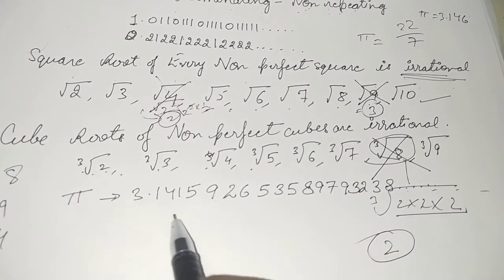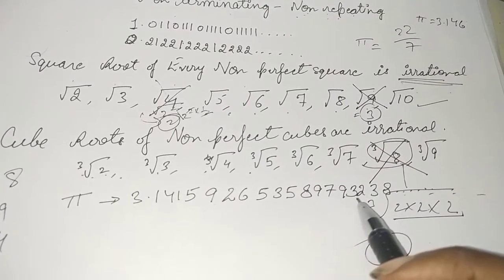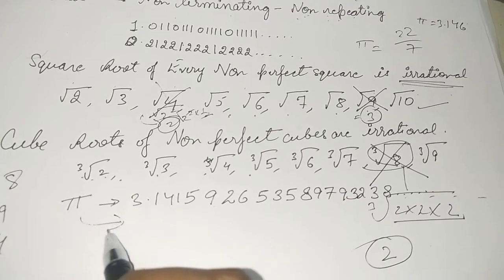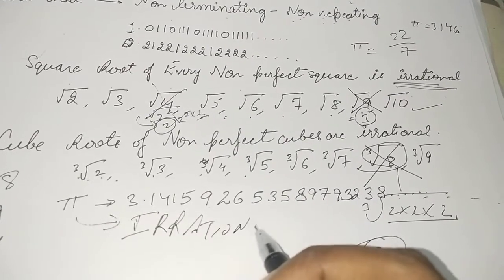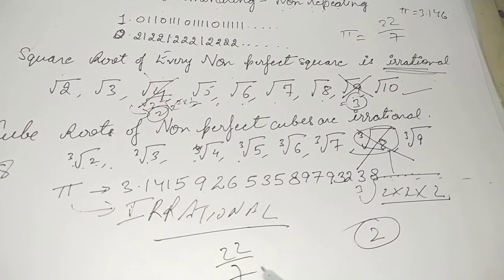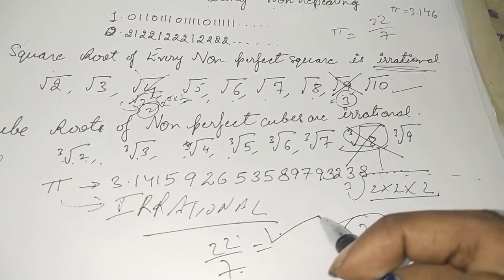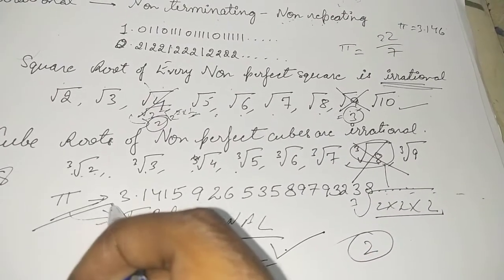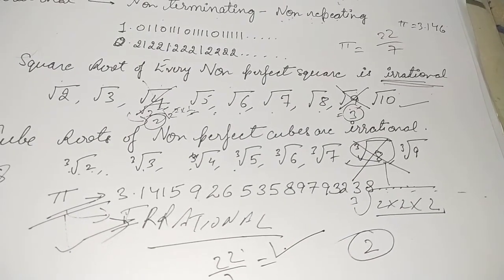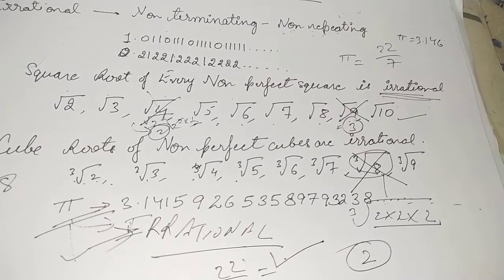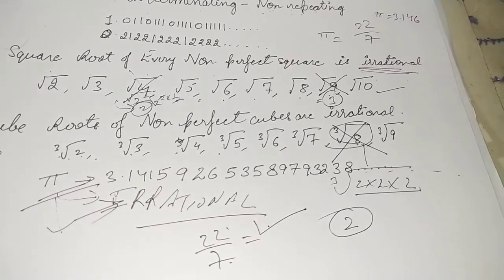So we have taken quite a number of digits, but we cannot see any repetition of digits. Is there any recurring part present? No. So therefore pi is going to be an irrational number. Clear? So never consider the value of 22/7 to decide whether pi is irrational or rational. If you are given this value, yes, it is a rational number. But whenever you have been simply given pi, you will write down that pi is an irrational number. Alright? Okay. Now let's see what the different operations are when applied to irrational numbers in the under root form or the surd form, and how we solve them.